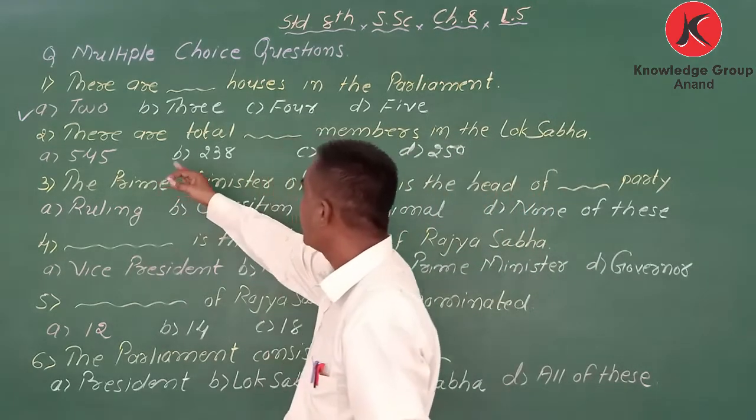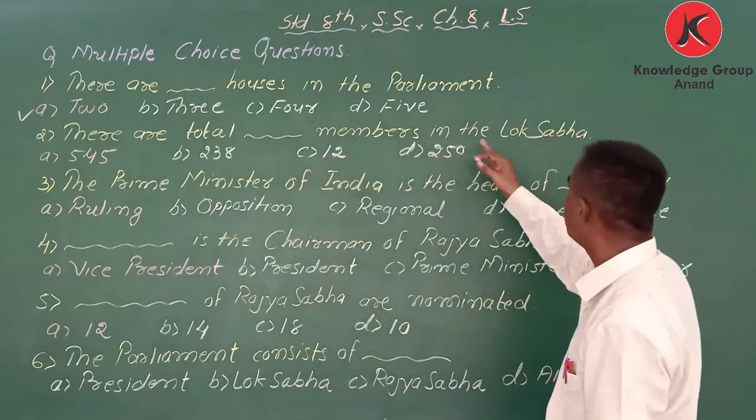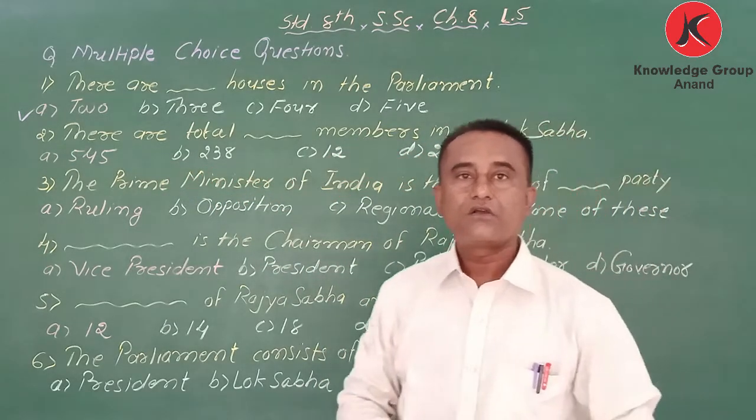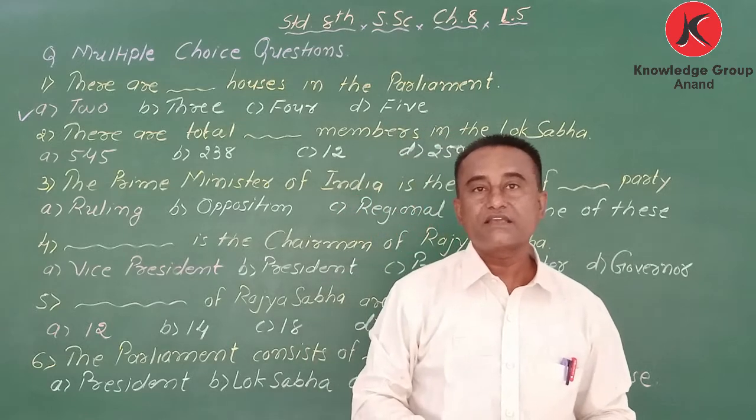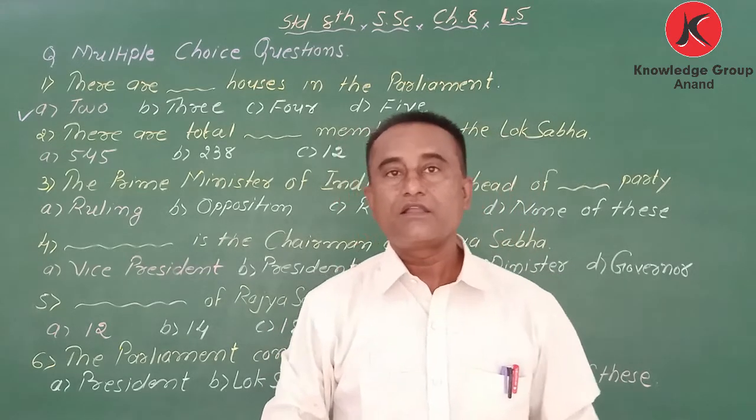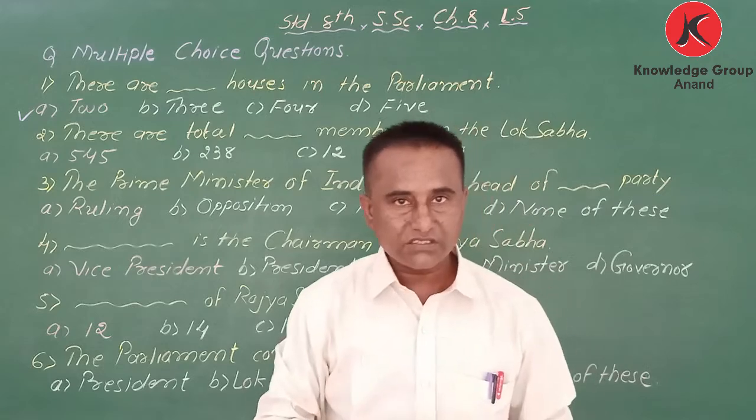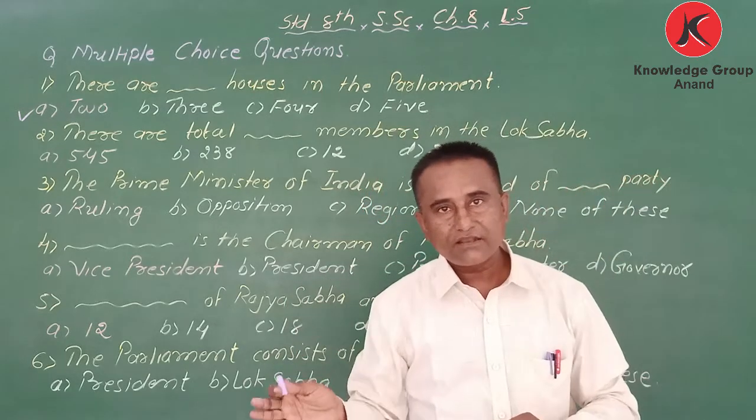Next, there are a total of blank members in the Lok Sabha. In the parliament we have two houses, Lok Sabha and Rajya Sabha.